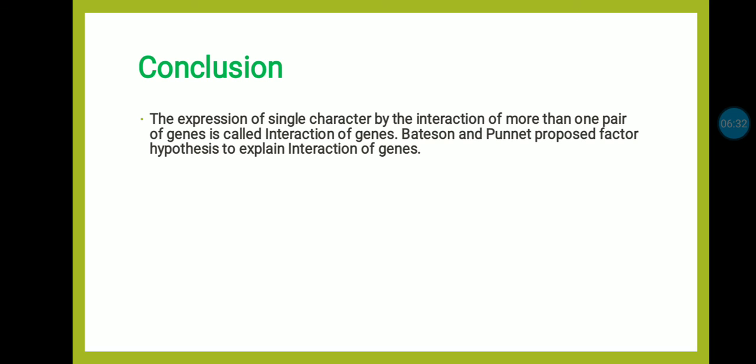And in the other case, the supplementary gene interaction shows only addition of the last two digits, that is supplementation, meaning one gene produces its color and another gene modifies its color only in its dominance. Hence, Bateson and Punnett proposed the factor hypothesis to explain interaction of genes.